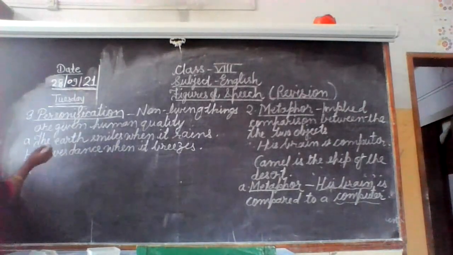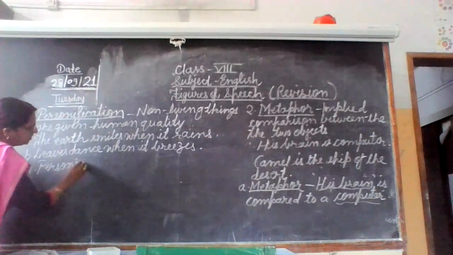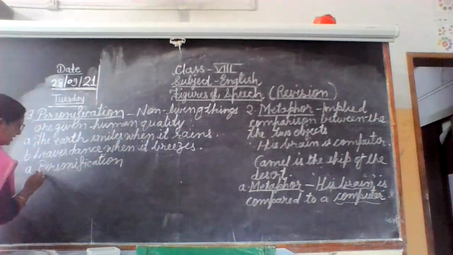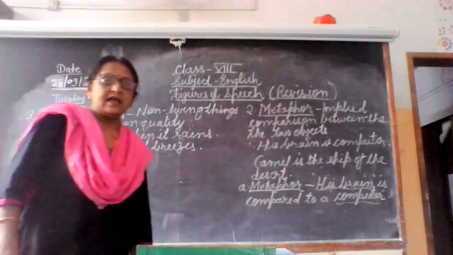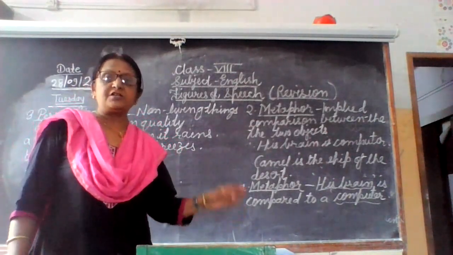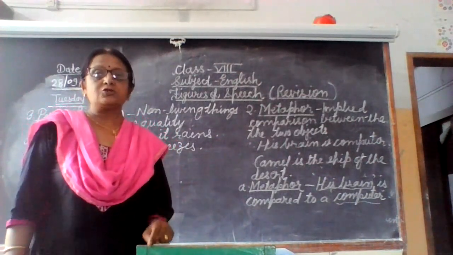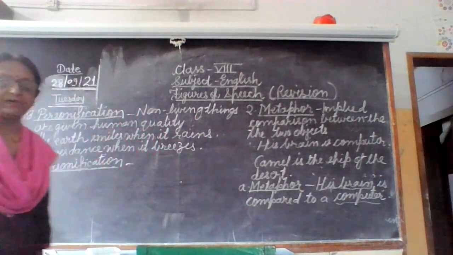When the explanation comes, we have to write personification. The name of the figure of speech is essential there. So that is personification, and then we will explain that figure of speech. Personification means non-living things are personified. We must know which non-living thing has been given which quality of a person.